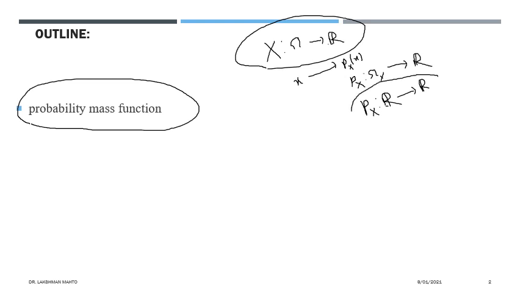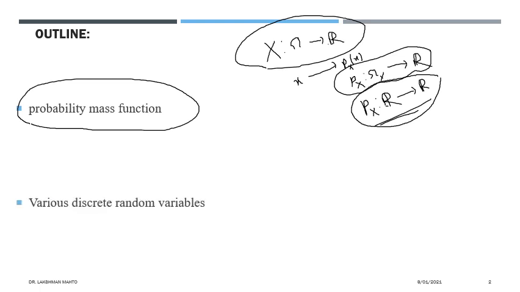So the concrete definition is this one, but the more generalized definition, if you talk from the application point of view, is this. And from the plotting perspective, if you try to apply some calculus kind of thing, this is the more interesting, more generic definition of the probability mass function. That means the domain of the probability mass function you can extend from the range of the random variable to the real numbers. That extension is very much feasible, by assigning probability mass function value 0 to those values which are not observed by x.